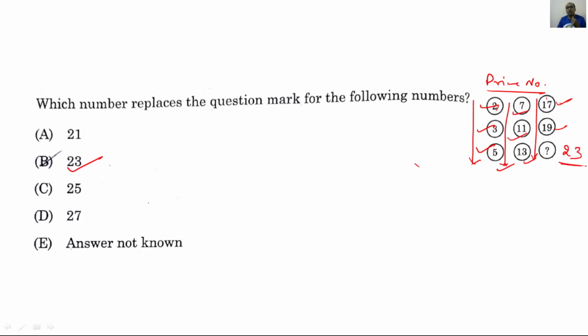Like this, we need to apply logic. We will be able to do it when we solve more questions, and that is what I recommend to each and every one. If we solve previous years' question papers more and more, confidence will certainly come, and it will take less time for solving questions in the examination.